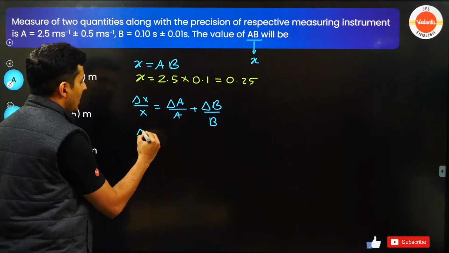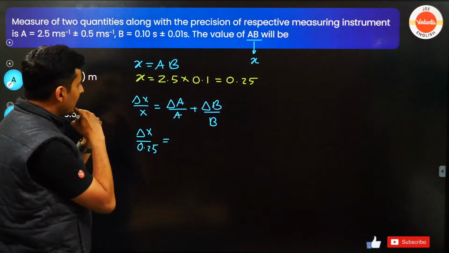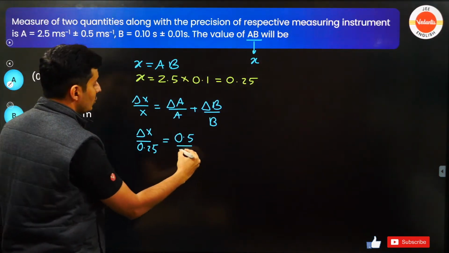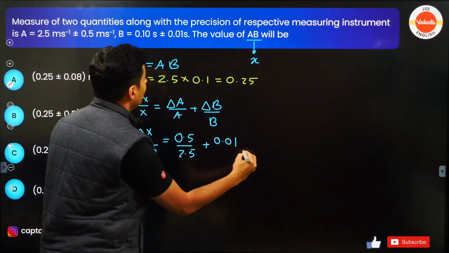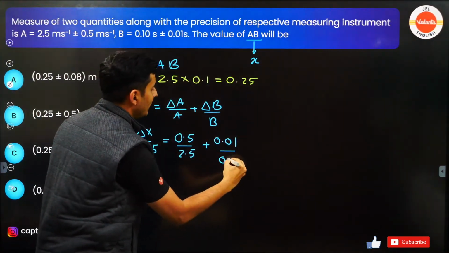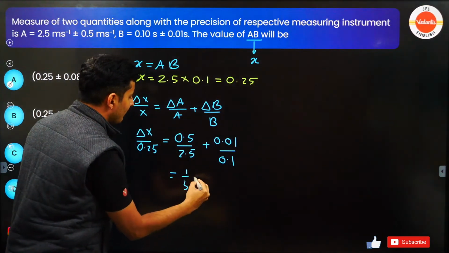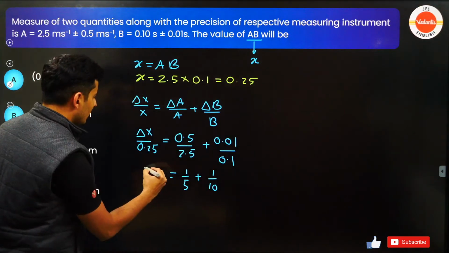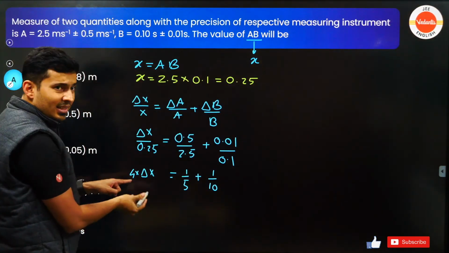Anyways, so delta x by x. So delta x I do not know. x is 0.25, equal to delta A by A. Delta A is 0.5, A is 2.5, plus delta B is 0.01, B is 0.1. So this will become, if we shift it, 1 by 5 plus, what is it, 1 by 10, correct? So this will become delta x into 4. This 0.25 is 1 by 4.